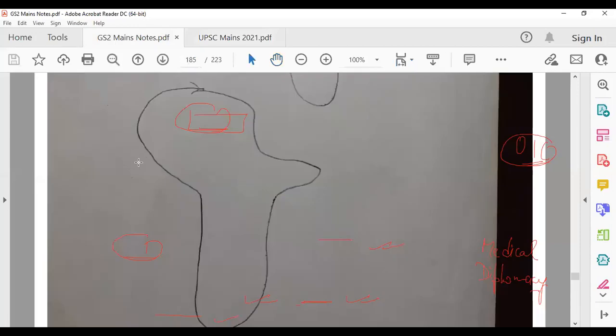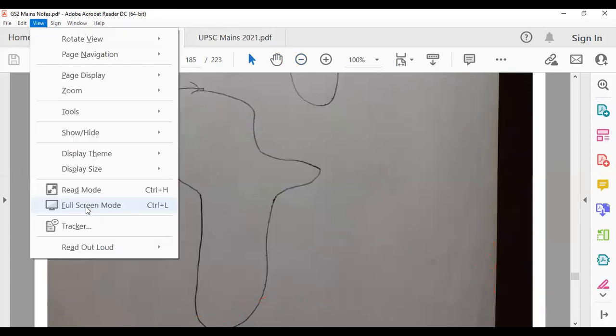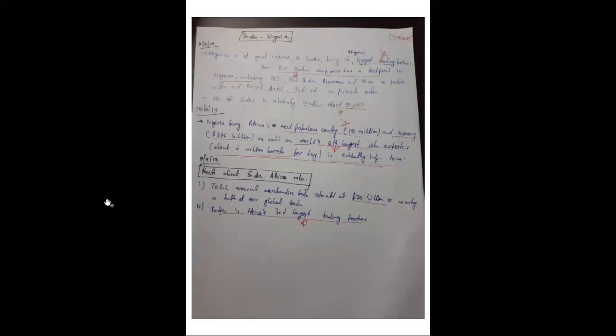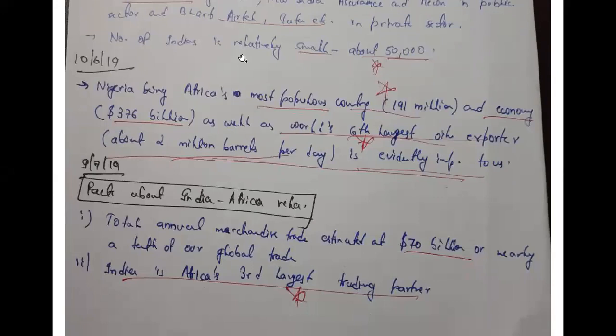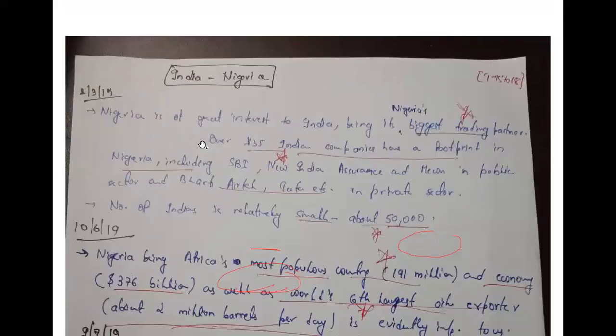What we were talking about in the first point is that India is Africa's third largest trading partner. So do remember these points. Then annual merchandise trade estimated at around $70 billion. This point also we have talked about. Then we have talked about Nigeria, which is India's biggest trading partner in Africa. Do remember this: Nigeria is India's biggest trading partner and over 135 Indian companies are investing there.